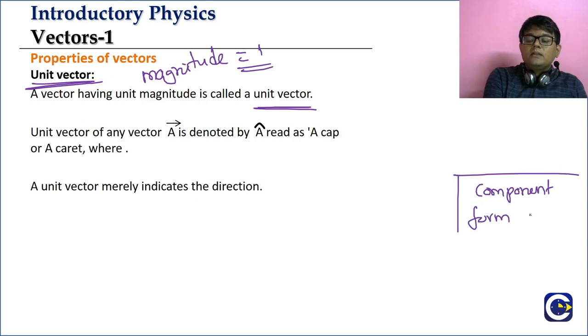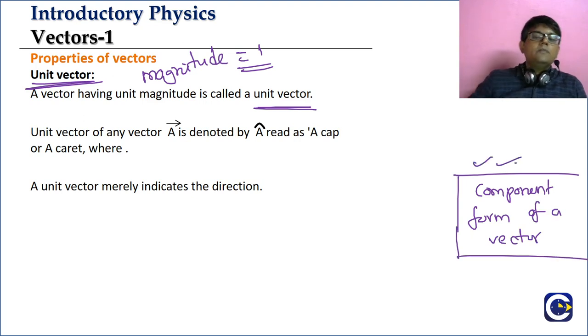What we are going to learn? Component form of a vector. இதை நம்ம learn பண்ண போறோம். Okay va? So this is going to be very useful for us. இதில் when we are going into the vector operations, அதில் it is going to be useful for us. Okay va? So இப்போ நம்ம என்ன பண்ண போறோம்?